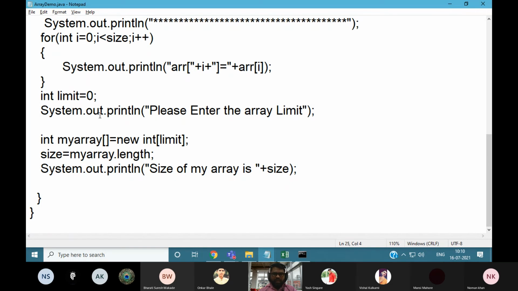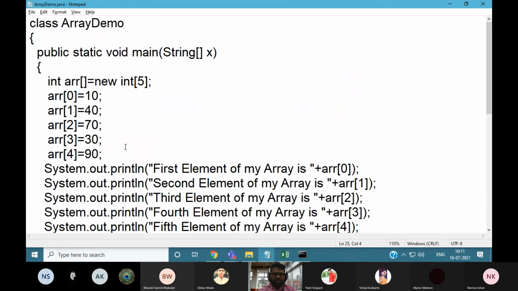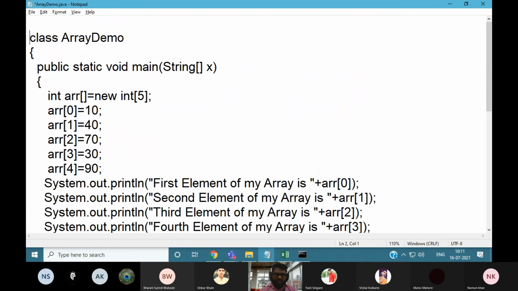But whenever you give the message to the user, you need to take the input from the user. Taking the input directly is not possible, so you need to use an input class. You need to import the scanner or any other alternative class, import java dot util dot Scanner.